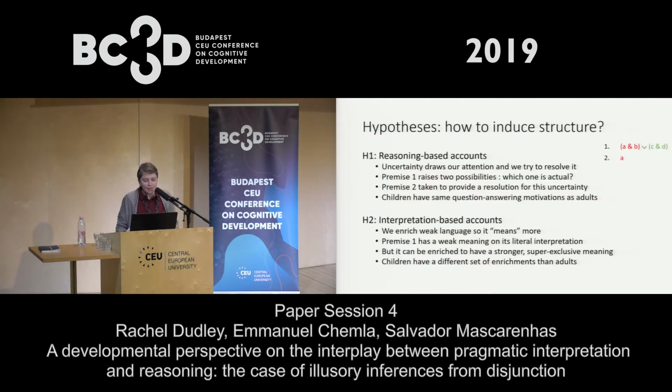Okay. So what we want to think about is how the reasoning-based accounts would say that you induce structure in this premise 1, and how the interpretation-based accounts would do this. So the reasoning-based accounts, in particular one developed by my co-author Salvador Mascarenhas, says that uncertainty is going to draw our attention and we want to resolve it as soon as possible. So premise 1 raises these two possibilities. It gives us some uncertainty and we want to know which one is actual.